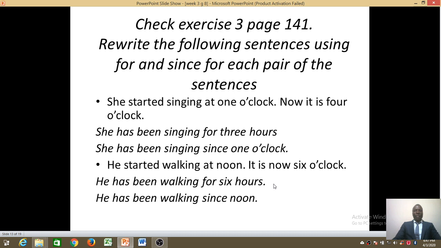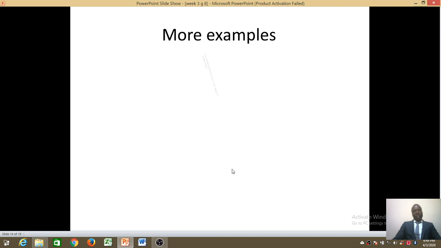What time did he start working? Noon. No, remember, he started working at noon. That's the time that he started. So when you're using since, you must quote the exact time that that thing started. Let's look at more examples.